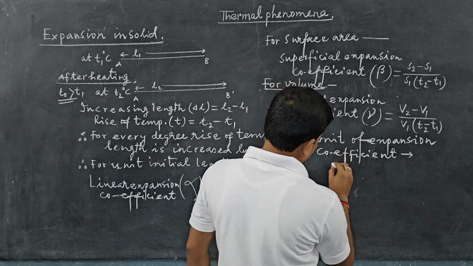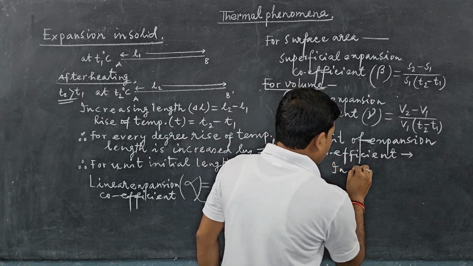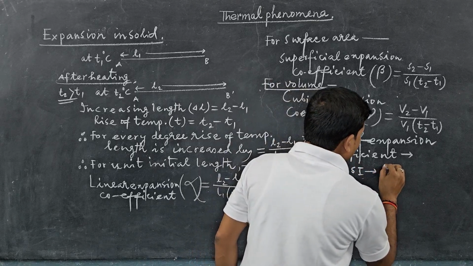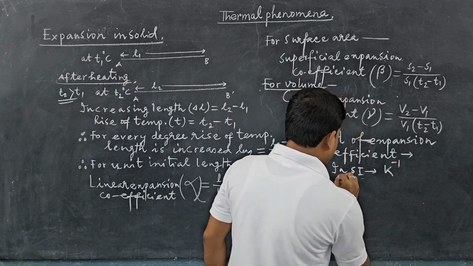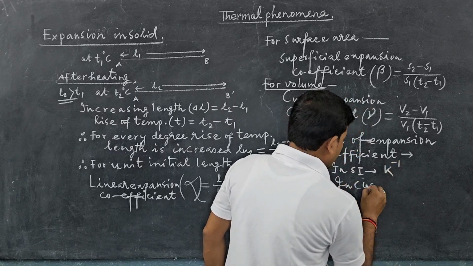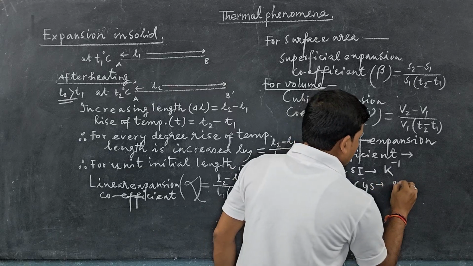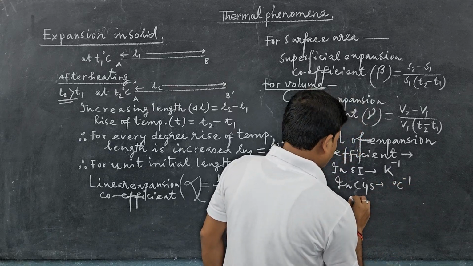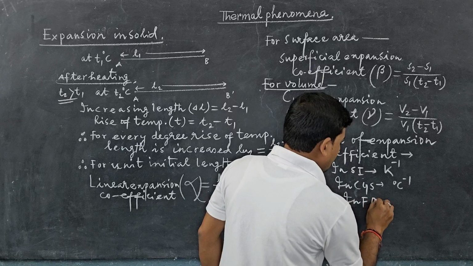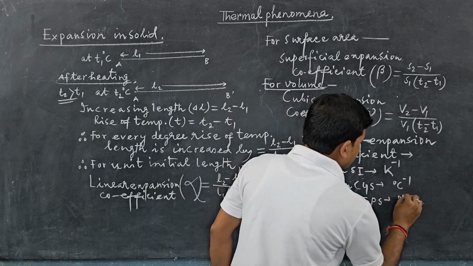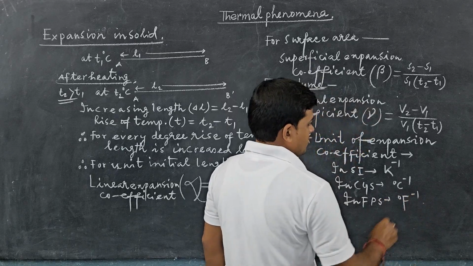They cancel each other. In SI, that will be Kelvin inverse. In CGS, this will be degree centigrade inverse. In FPS, this will be degree Fahrenheit inverse.